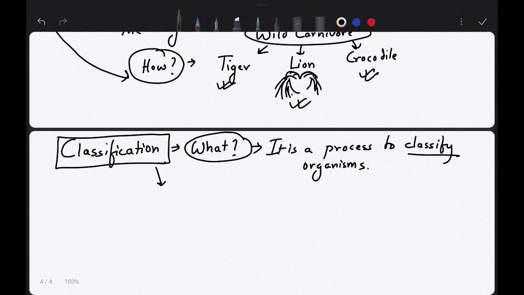Okay. Now you have learned what classification is. Now you will learn why classification is required.